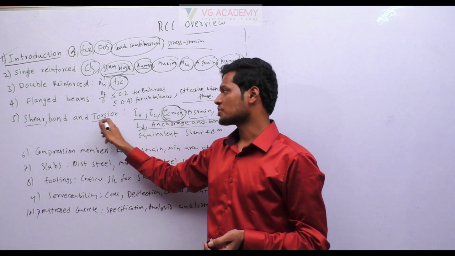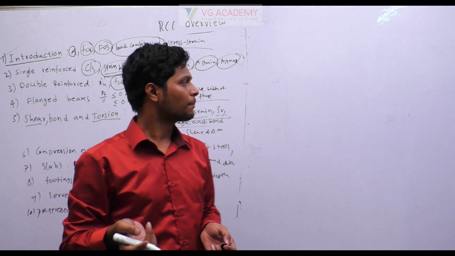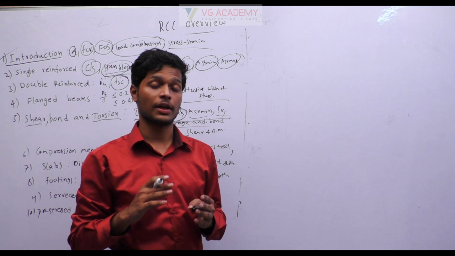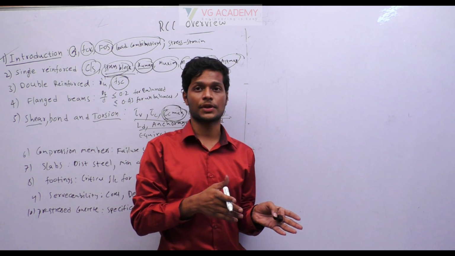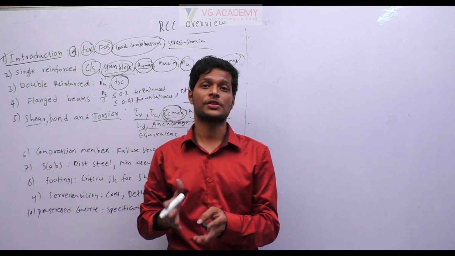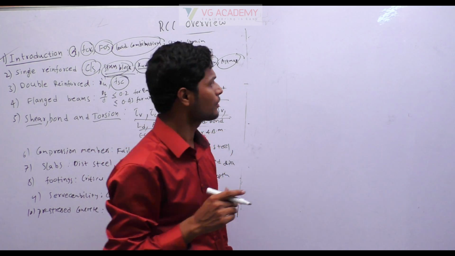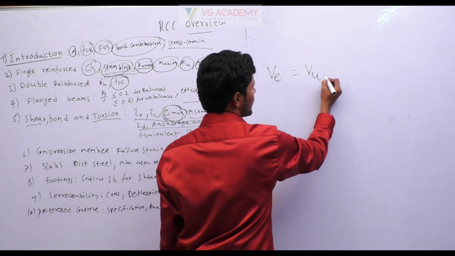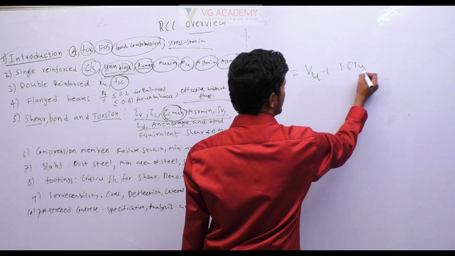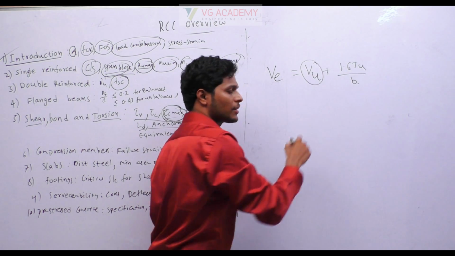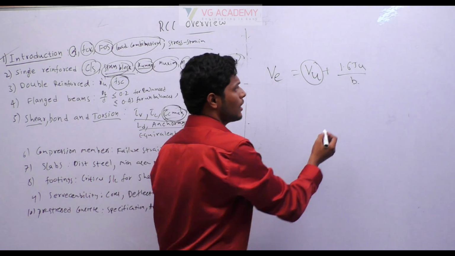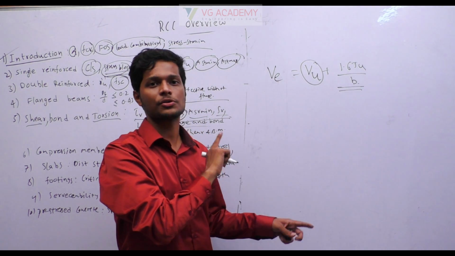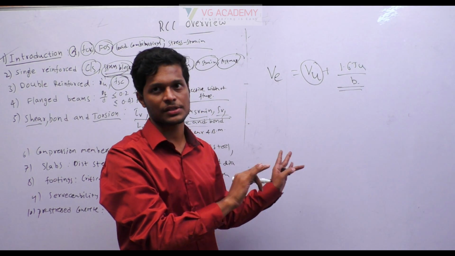Coming to the torsion chapter. In the torsion chapter, the important topics are equivalent shear because of torsion and equivalent bending moment because of torsion. Those are the two very important ones. So what is that? The total shear is equal to the shear that is coming because of bending and the shear that is coming because of torsion. So the torsion can be converted to shear like this. This is called equivalent shear stress.